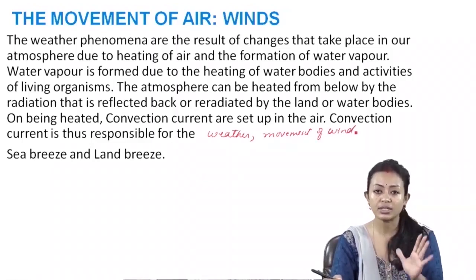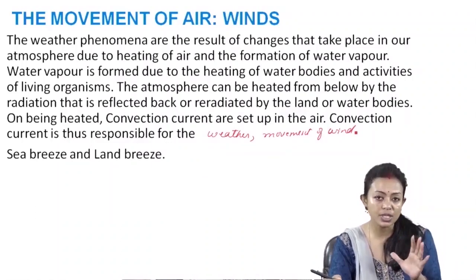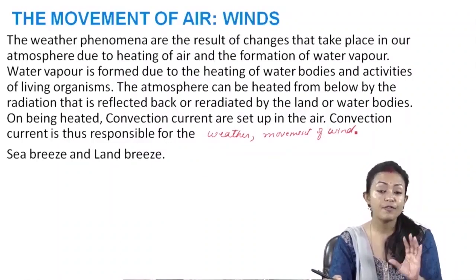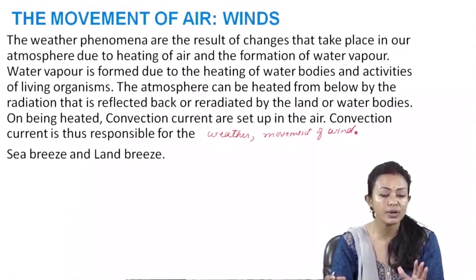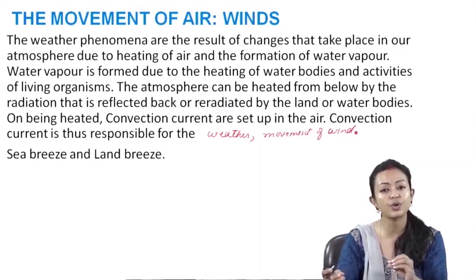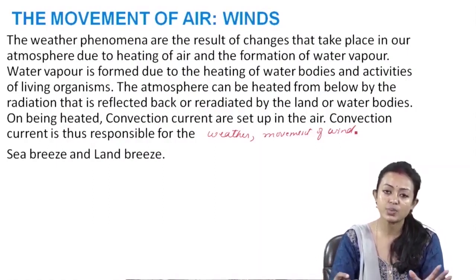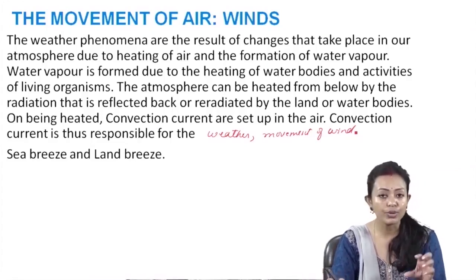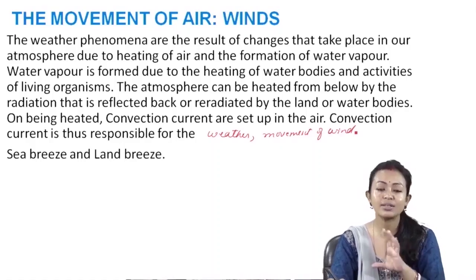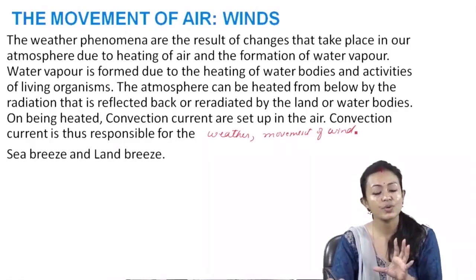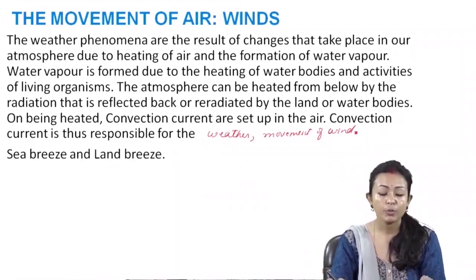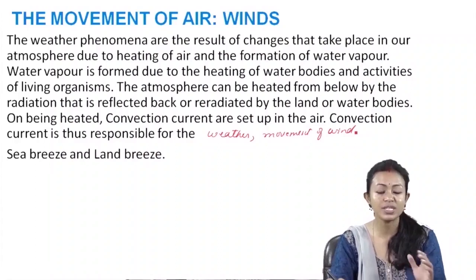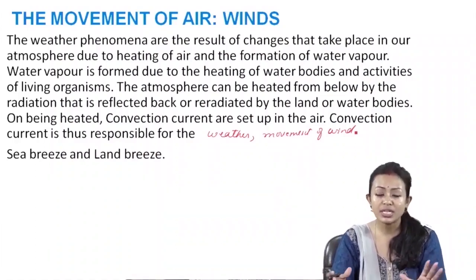Now we know that Earth is at a considerable distance from the Sun, and every part of the Earth does not receive direct sun rays. There are different amounts of sun rays reaching different corners of the Earth. There are places where it receives slanting sun rays like polar regions, and that's where they're extremely cold, whereas the equator and the tropic of Cancer and Capricorn receive direct sun rays, and thus they are considerably warm.